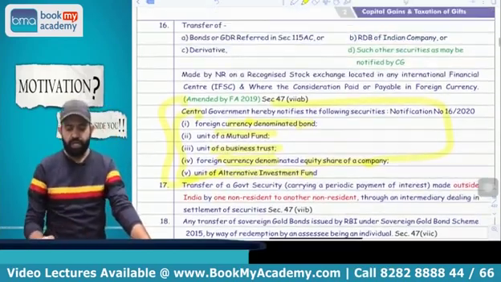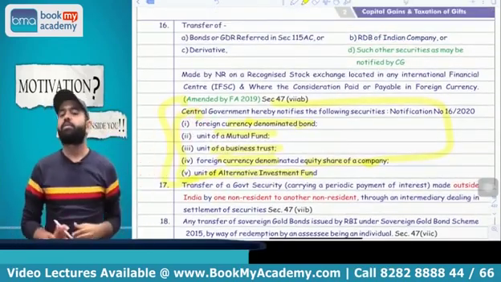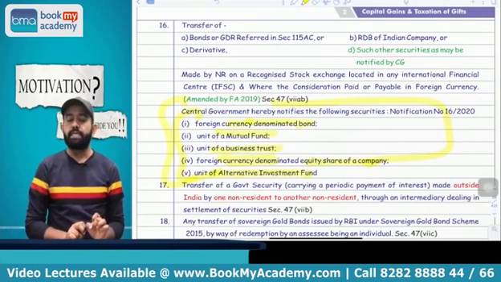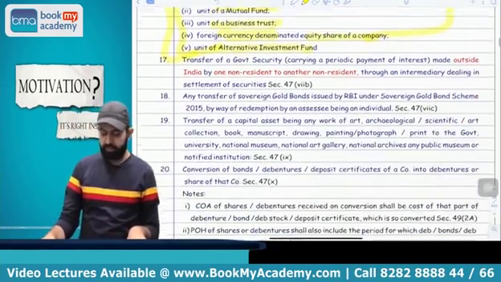If these securities or RDB of Indian company or derivative or bonds or GDR of Indian company are transferred in an IFSC recognized stock exchange by a non-resident and consideration is received in foreign currency, then capital gain is not applicable. You got my point or not?